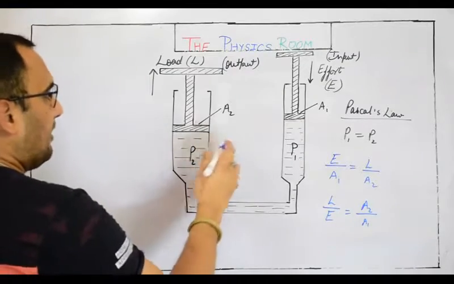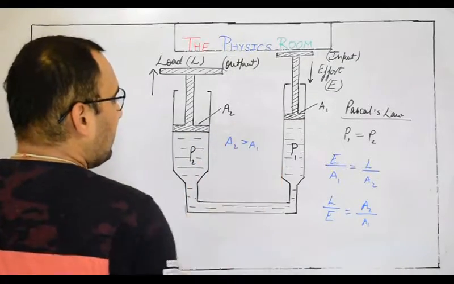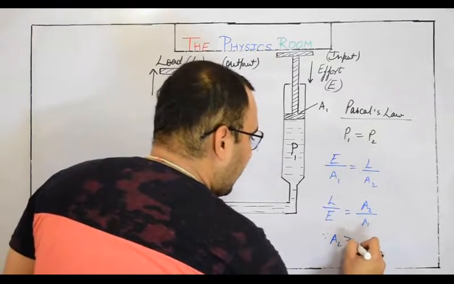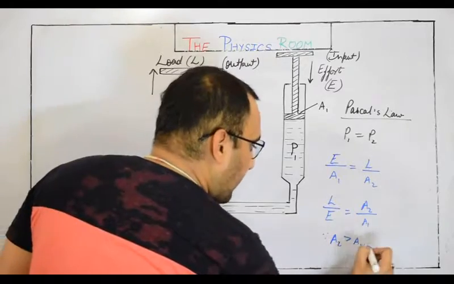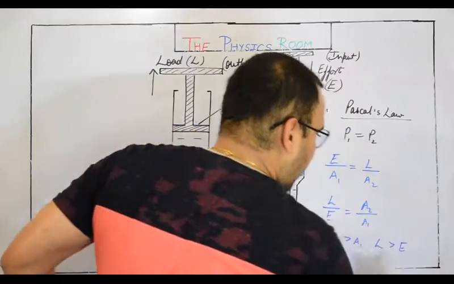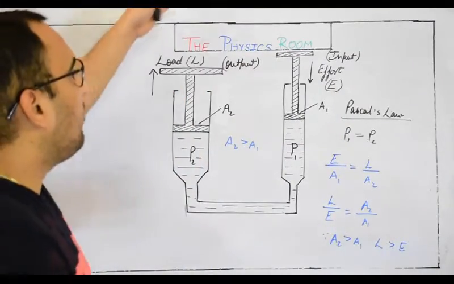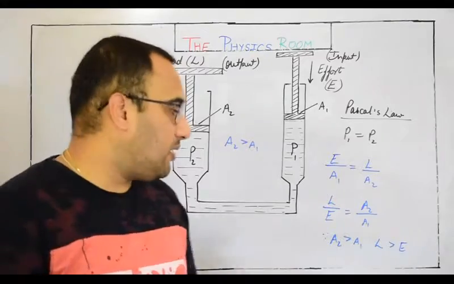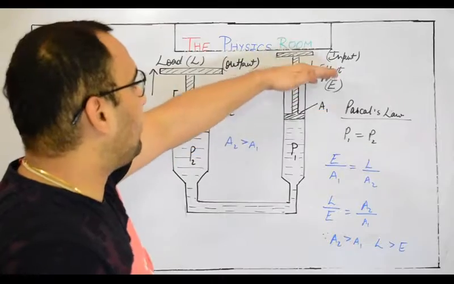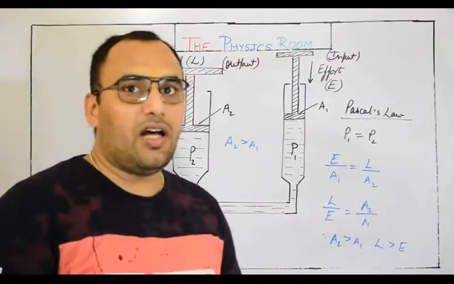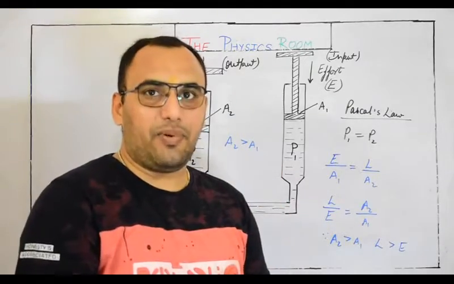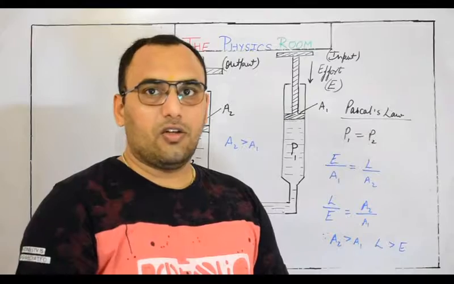Right now we can see clearly that A2 is greater than A1. So since A2 is greater than A1 for hydraulic lifts, ultimately we can say load will be greater than effort, meaning you can lift a greater load by applying a smaller effort, right? So it's some kind of a machine which takes some input energy or force and gives some kind of mechanical output.